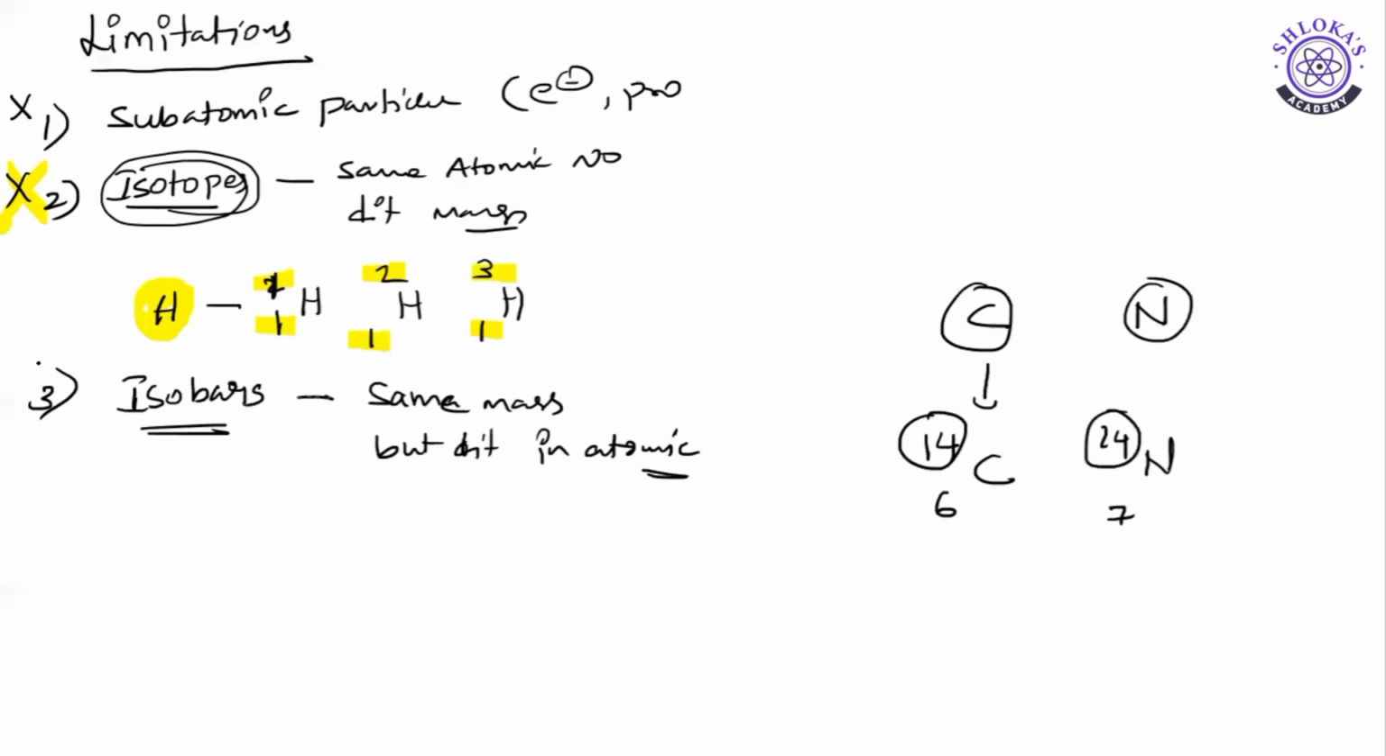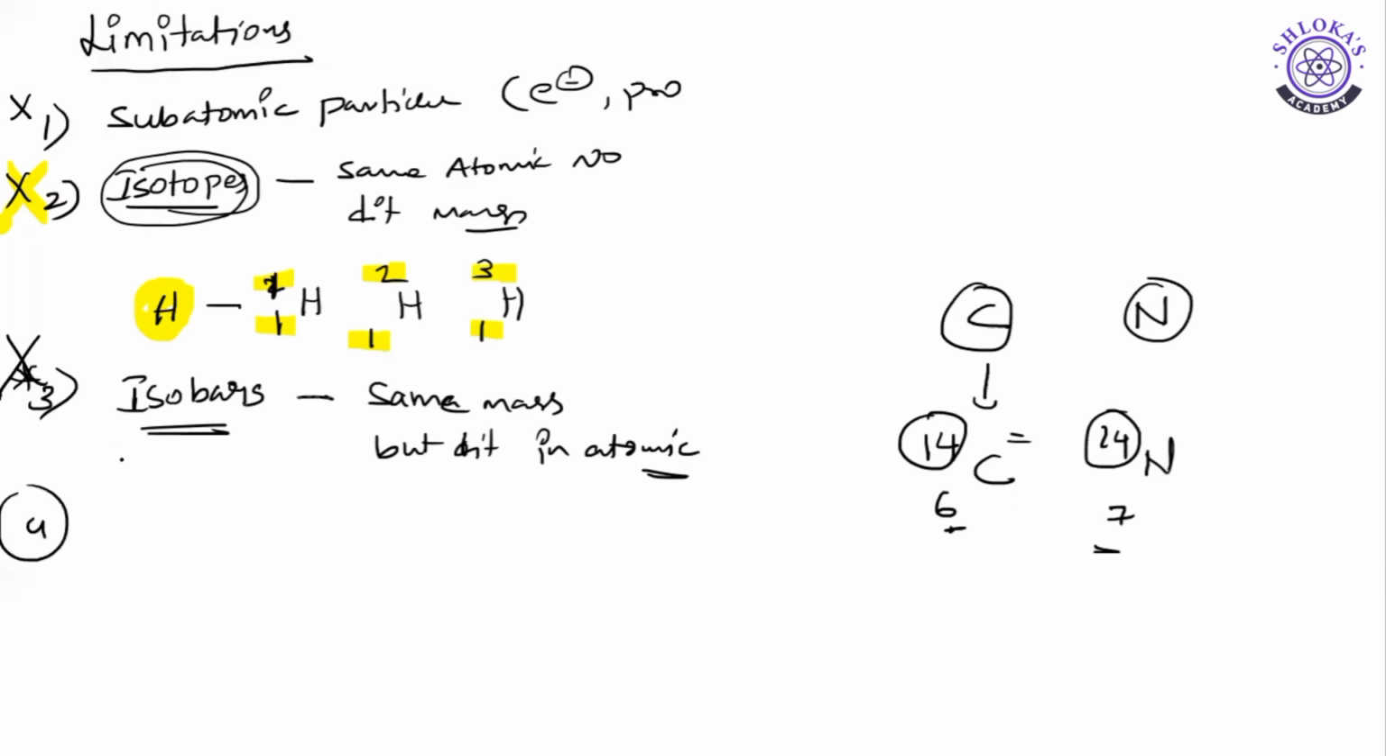Means the third point given by Dalton's atomic theory was also proved wrong. Why? Dalton said that when you take two atoms of two different elements, they should possess different mass. But here these have the same mass, 14 and 14, yet they are different: one is carbon, one is nitrogen. That means the third point was also proved wrong. This is the third limitation. And the fourth limitation.